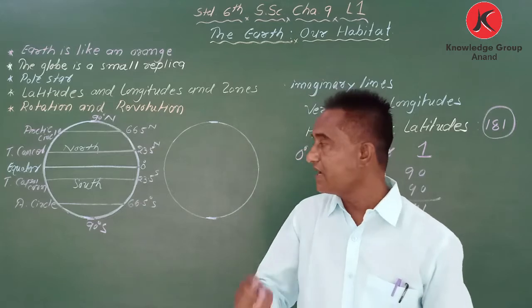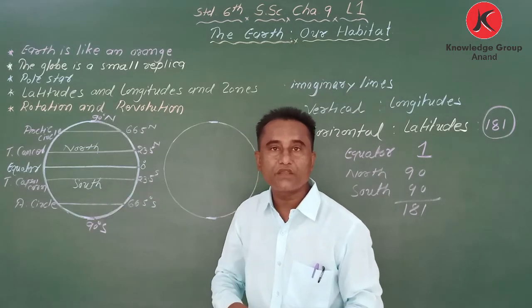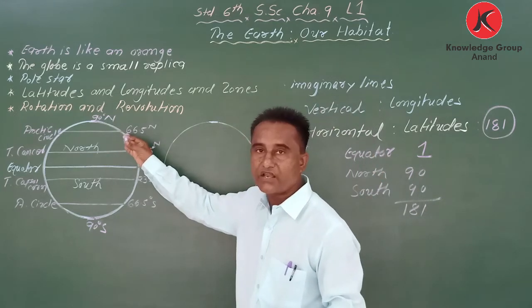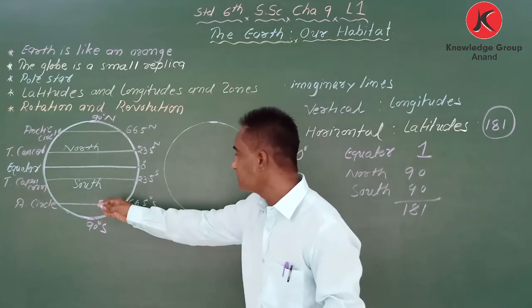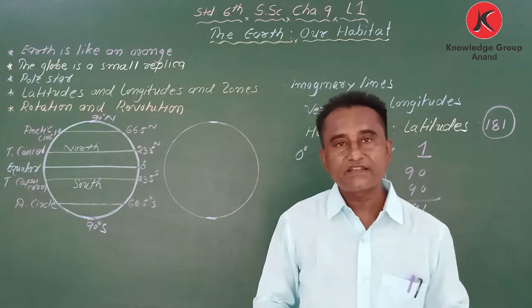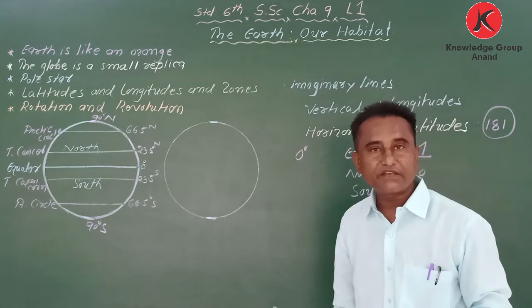Got it? Now 23.5 degree S, that is called the Tropic of Capricorn. 66.5 degree N, that is called the Arctic Circle, and 66.5 degree S, that is called the Antarctic Circle. Got it? So these are called latitudes.